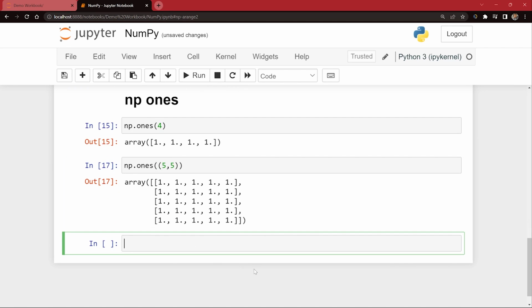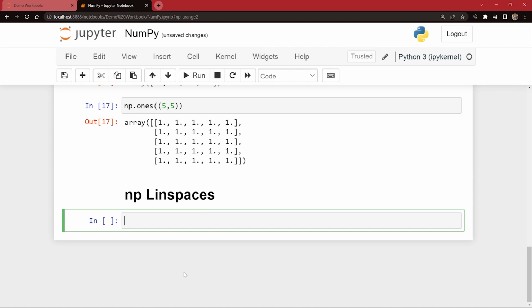Okay. Now next is a very popular one. I am going to create a markdown for it. np.linspace. So what is np.linspace? Let us see. np.linspace is used to make arrays with proper point difference.